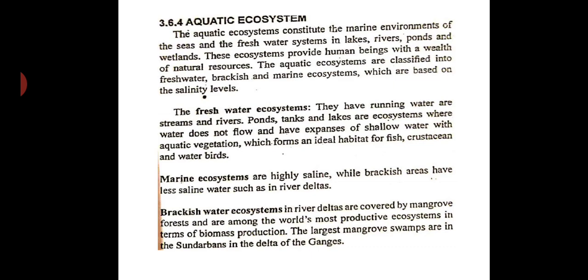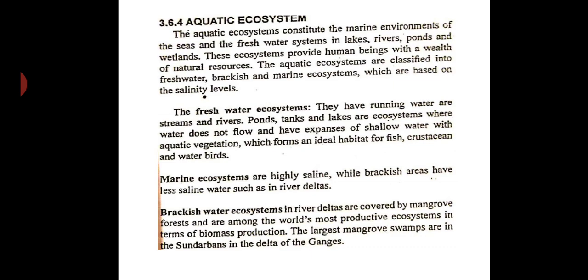There you will have mangroves, where you can see the brown roots visible on the earth also. They are the world's most productive ecosystem in terms of biomass production.